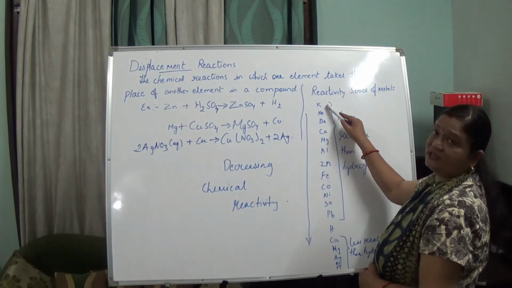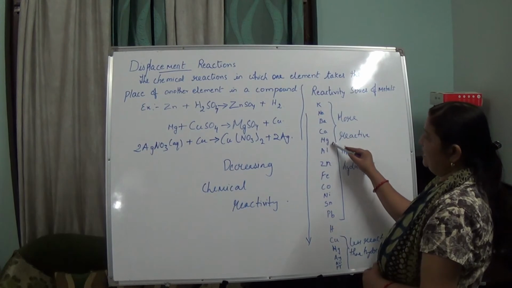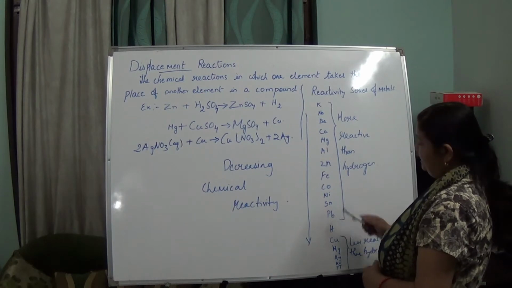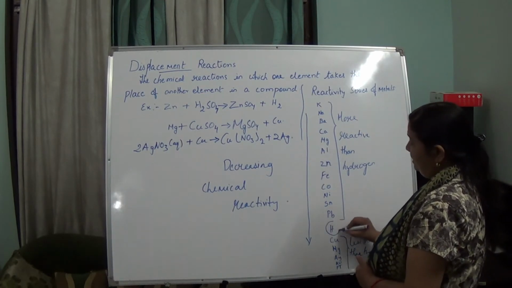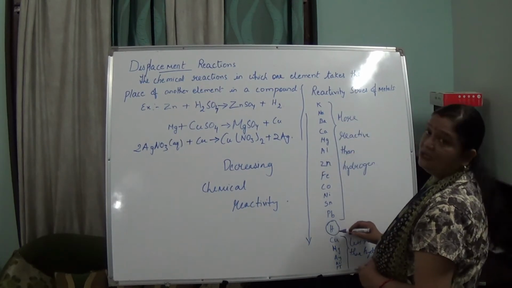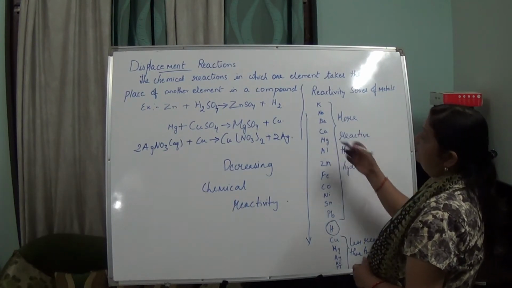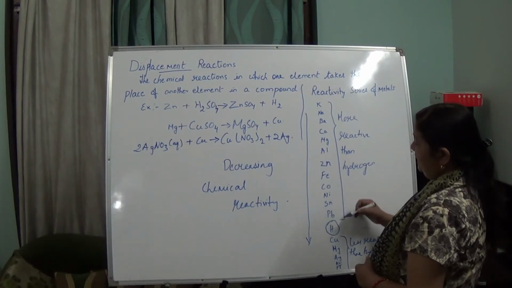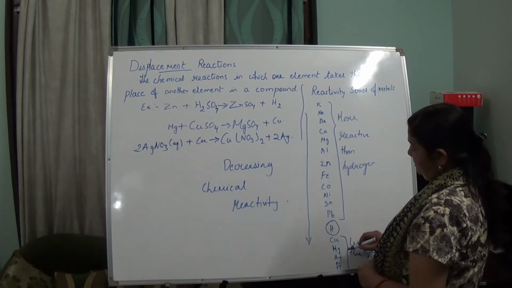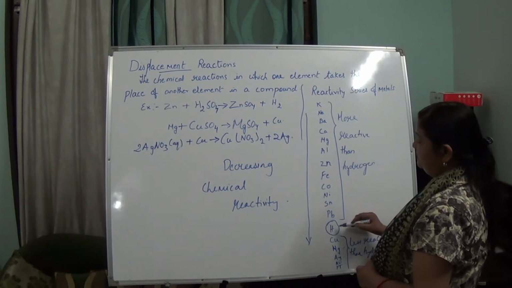Most reactive is potassium, followed by sodium, barium, calcium, then magnesium, aluminium, zinc, iron, cobalt, nickel, tin, lead. And then you can see over here, hydrogen. It means the elements above it can displace hydrogen from its compound form, and they will form the respective compounds while the hydrogen is removed. But when we go down to copper, mercury, silver, gold and platinum, these can't displace hydrogen.